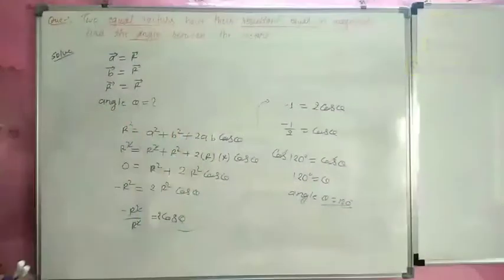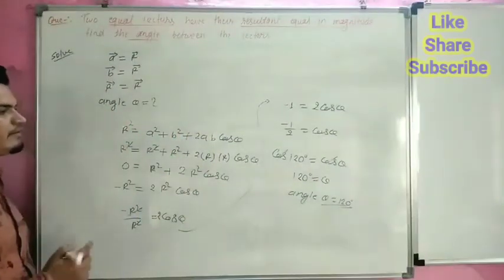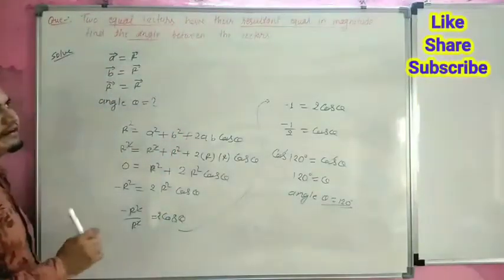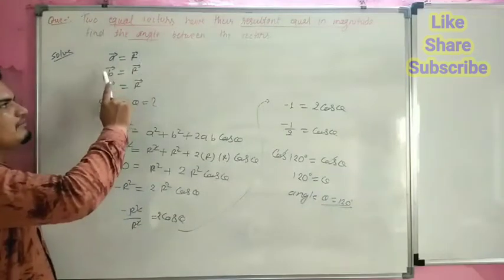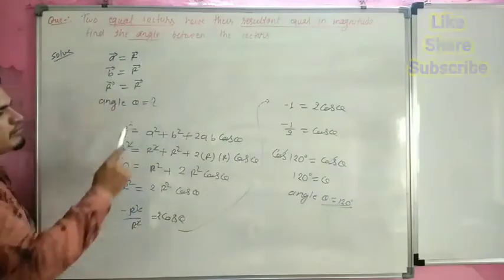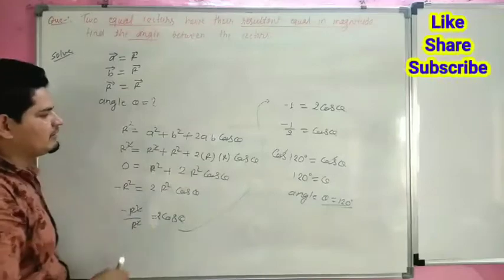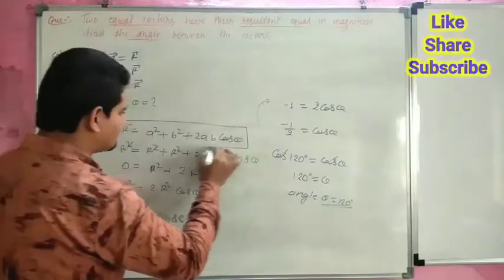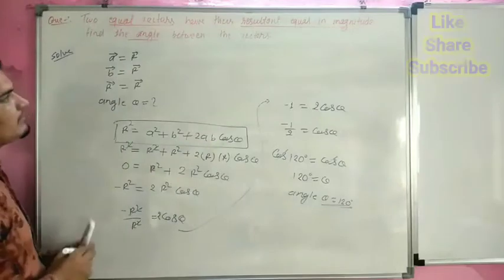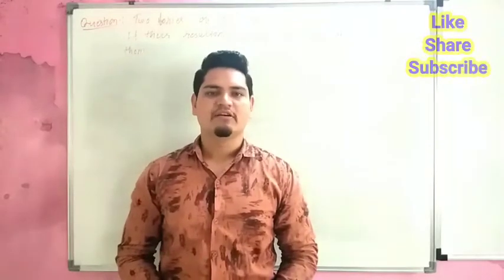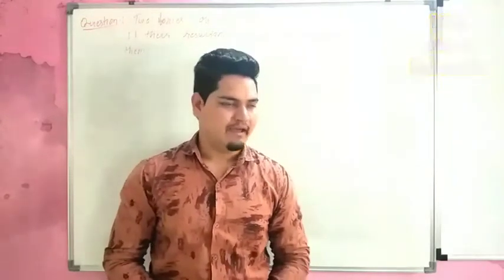So this is the practical use of vectors in the form of a resultant vector. Here, two equal vectors have their resultant equal in magnitude. So vector A is equal to R, B is equal to R, and the resultant is equal to R. We have to calculate the angle, and we can find it with the help of this formula, which is the formula we use to calculate the resultant. Now you can write. For better understanding, we are taking another example.